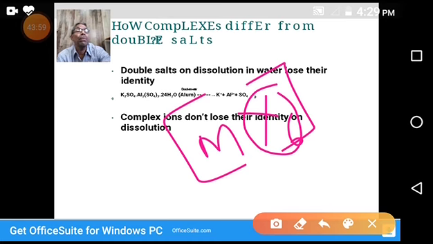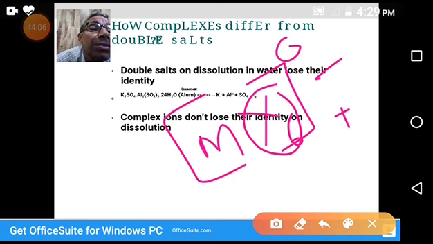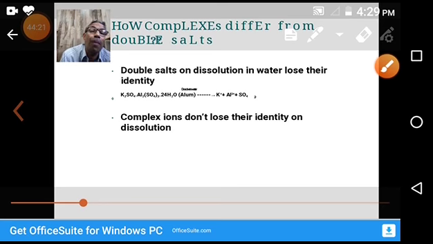The total charge may be 0, minus or plus. If the charge on the complex is 0, we call it a neutral molecule. If it is plus, it is a cationic complex. If it is minus, we call it an anionic complex.